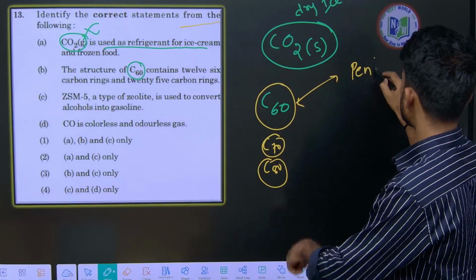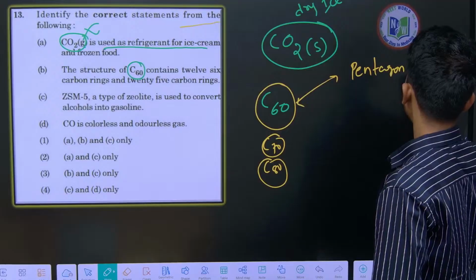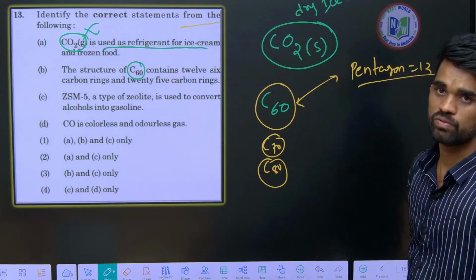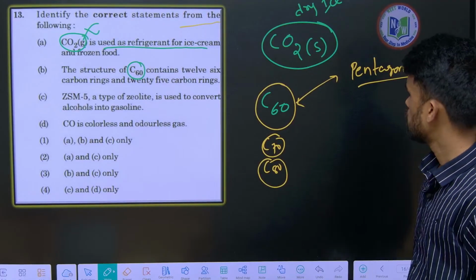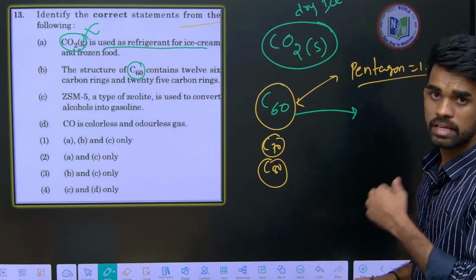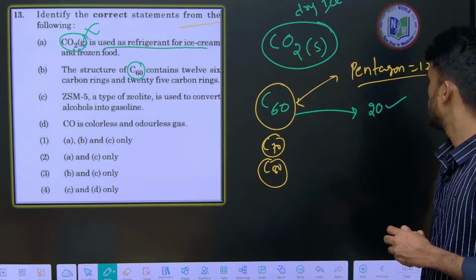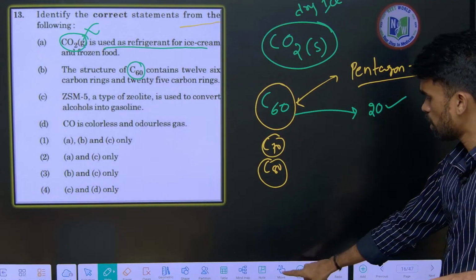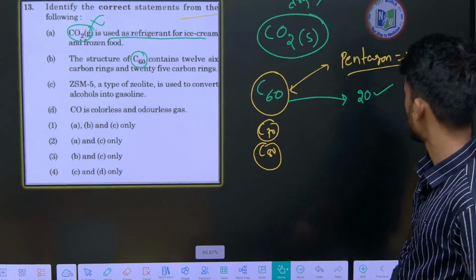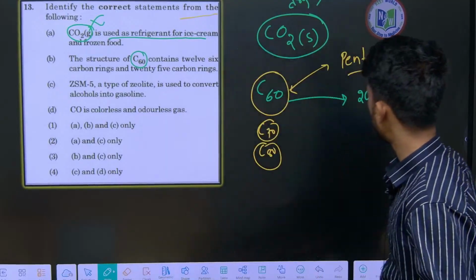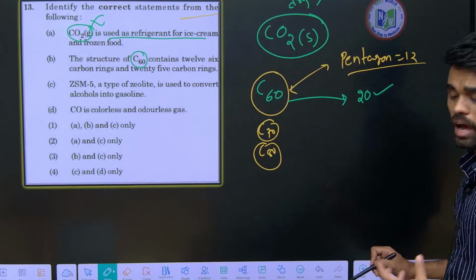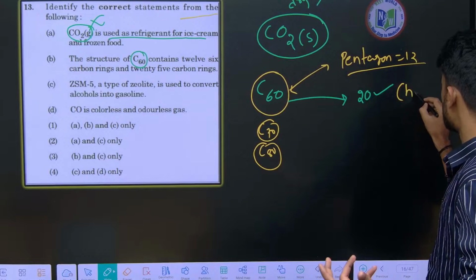So in all of these, pentagons are 12. That is fixed. Okay. So in C60 the hexagons are 20. How many am I saying? 20 hexagons. I hope it is clear. There is no confusion. Then next, how can we find this, sir? How can we get some clarity here?